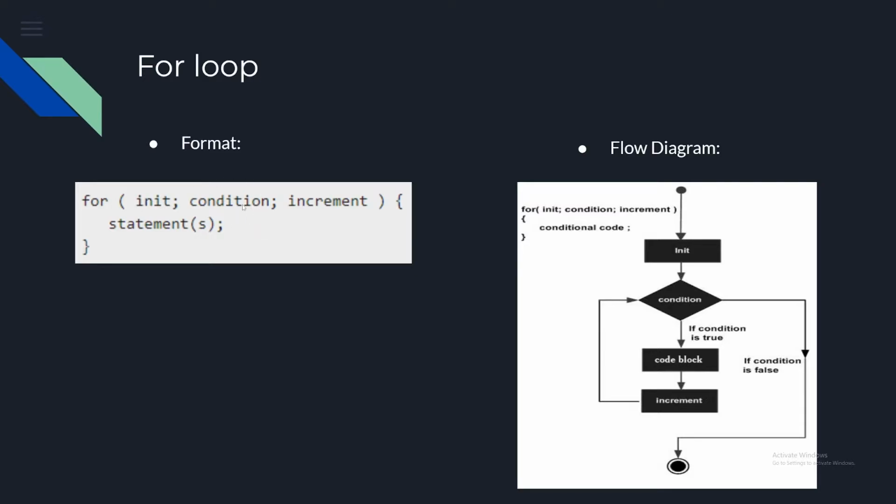As long as that condition is true, it'll run the code, and then it will increment this variable. This is basically a counter variable. It keeps track of the amount of times the loop has run, and it will increment it by 1 until the condition is no longer true, and then it will break out of the loop.